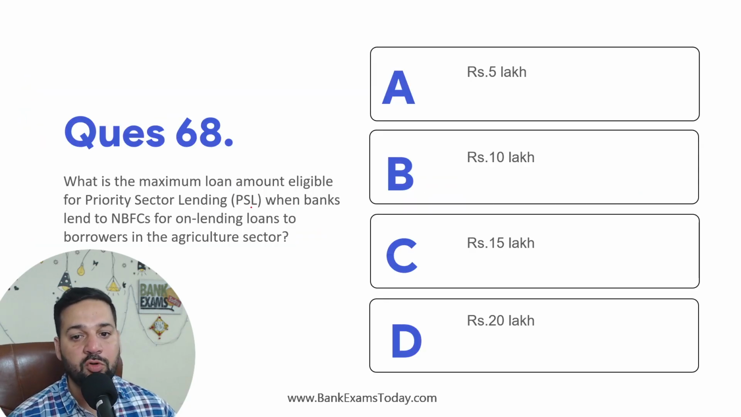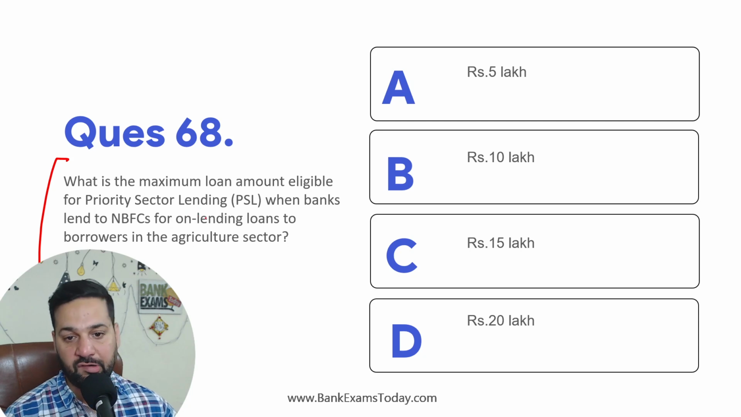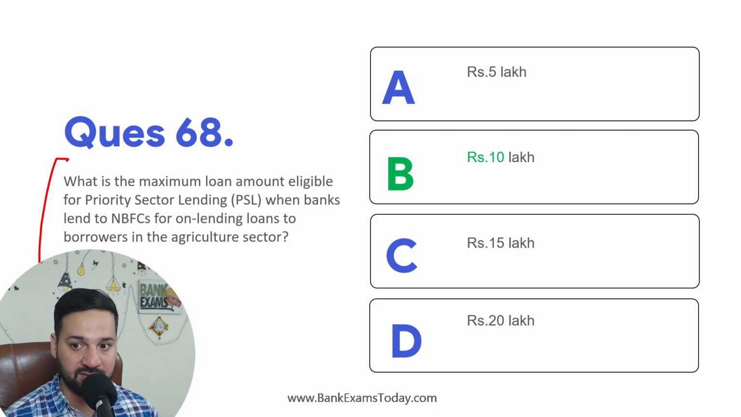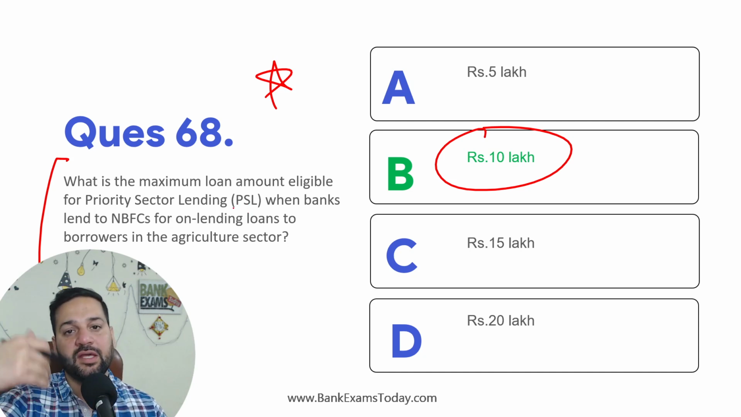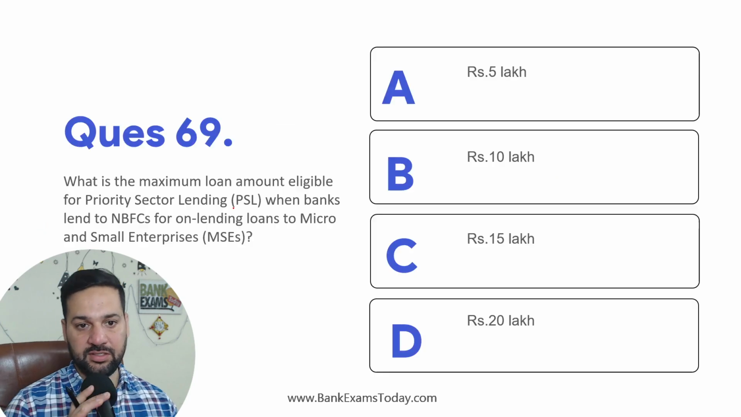What is the maximum loan amount eligible for PSL when banks lend to NBFC for on-lending to borrowers in the agriculture sector? It is 10 lakh rupees. Maximum loan amount eligible for PSL when banks lend money to NBFC for on-lending. Banks ने NBFC को दिया, NBFC ने agriculture के लिए दिया, 10 lakh का limit है, ठीक है.